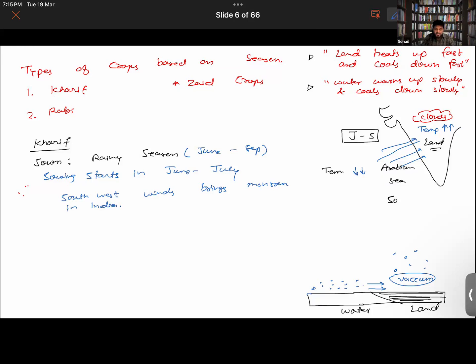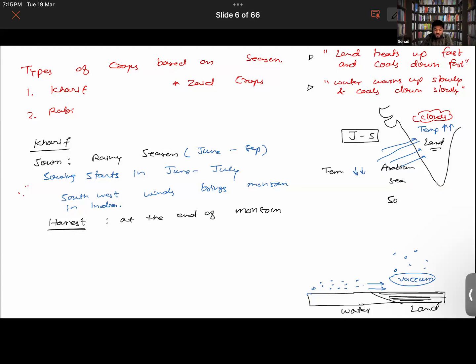Okay, then also do tell me, when are they being harvested? In the month of June to July? No, not sowing, harvested. Yes, cutting of crops. Harvesting means cutting of crops. So when the monsoon season will be ending, the monsoon season continues from June to September. So by September, the monsoon season will be ending. So at the end of monsoon,